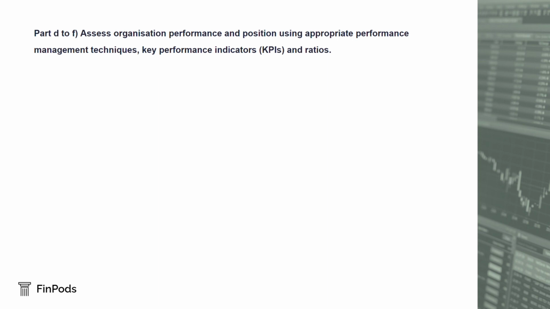Analysing organisation performance and position can be done using a wide range of data, including financial ratios, non-financial key performance indicators, and qualitative data, such as efficiency ratios, which cover net asset turnover ratio, inventory turnover or days, and receivables collection period. Gearing ratios, which calculate debt or equity, and interest coverage ratios.